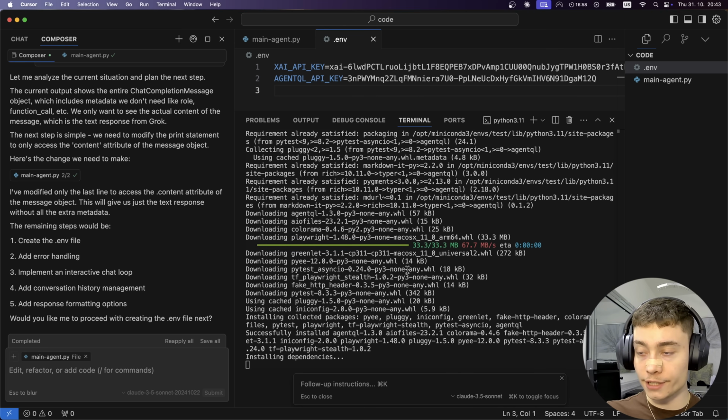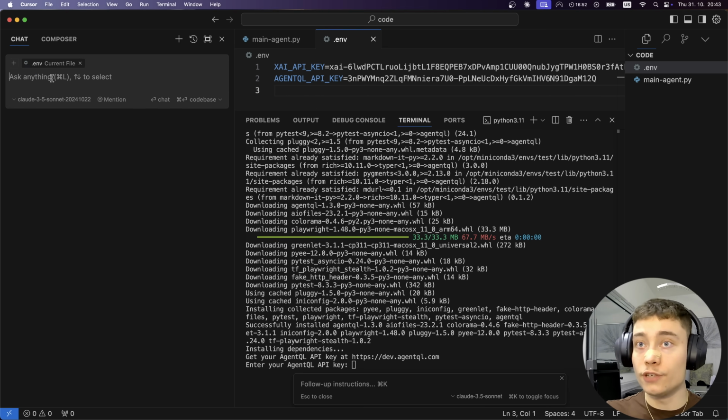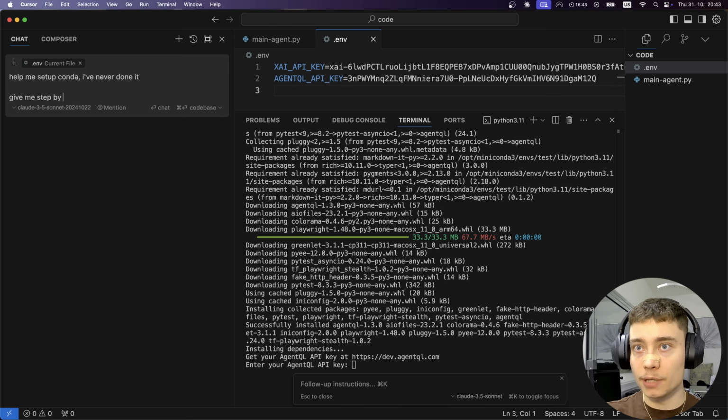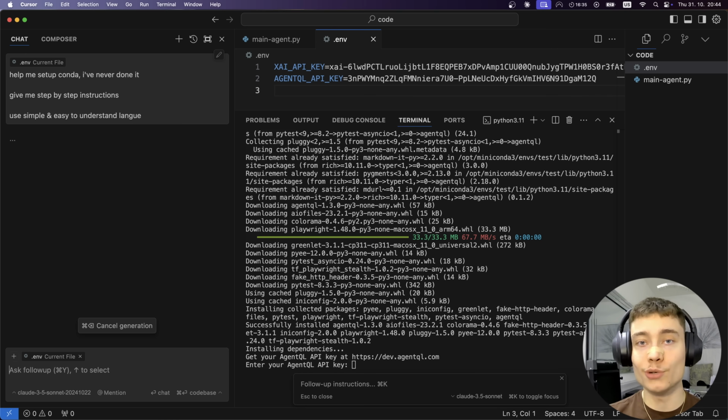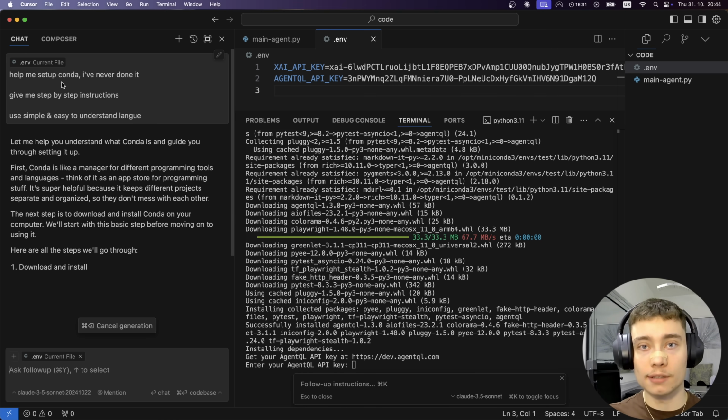I'm using Conda for this. You can use the default Python environment, but it's good practice to use Conda. If you don't know how to use Conda, just go into the chat feature inside of Cursor and say, "Help me set up Conda. I've never done it. Give me step-by-step instructions. Use simple and easy to understand language." Enter, and it will tell you exactly what you need to do to set up Conda. So you don't need to use it, but I would recommend you do it.